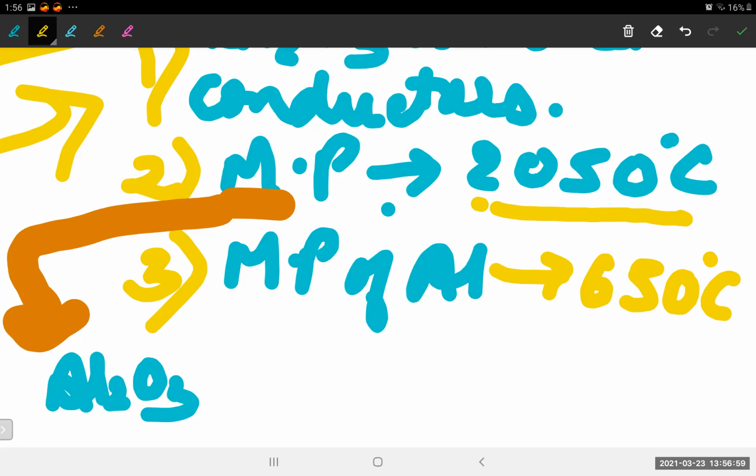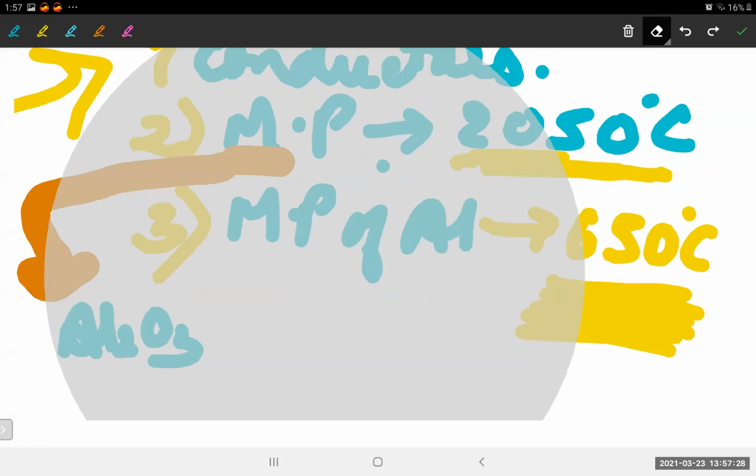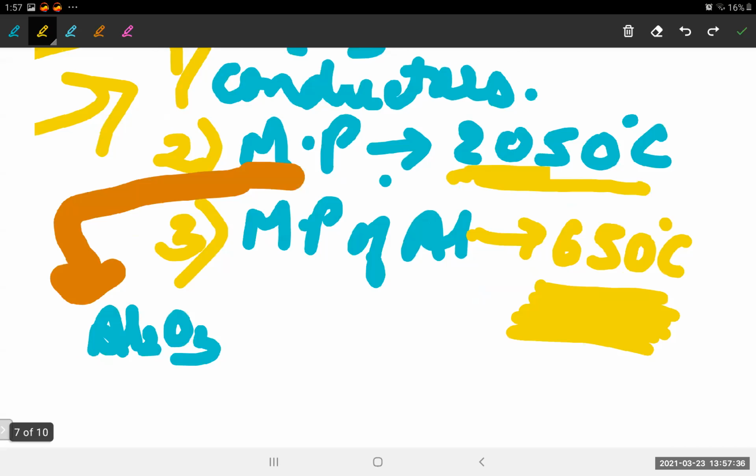Till we reach the melting point of Al2O3, the aluminium will evaporate, isn't it? Because aluminium has the melting point of 650. Will it be in existence till 2050 degrees Celsius? No, right? Is it understood? This point is clear to everybody? Just give me a minute, guys. Let's move on to the next point.